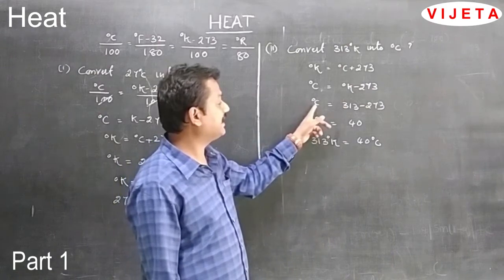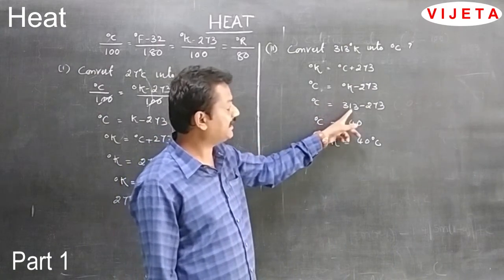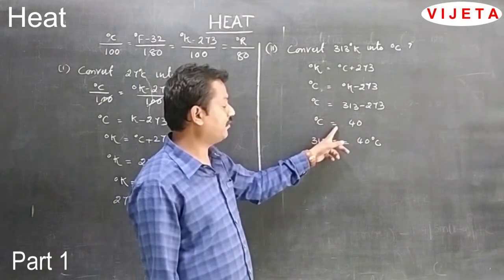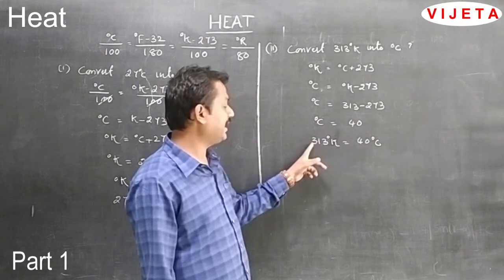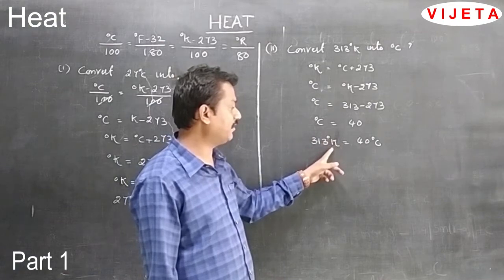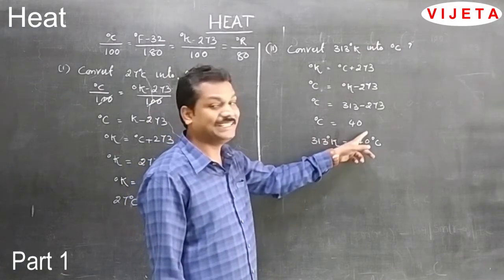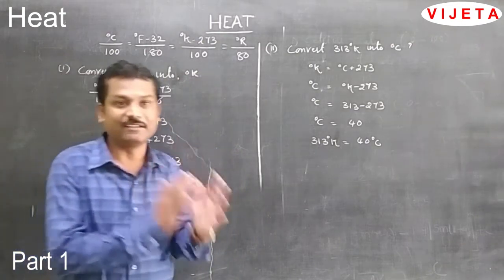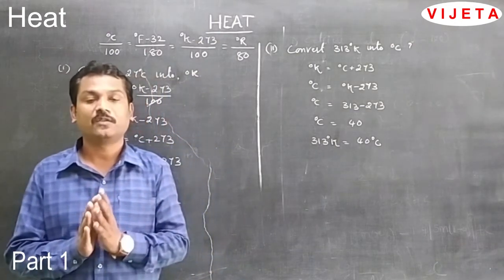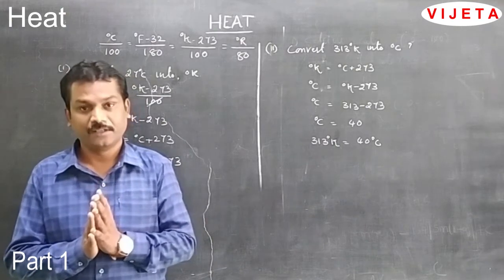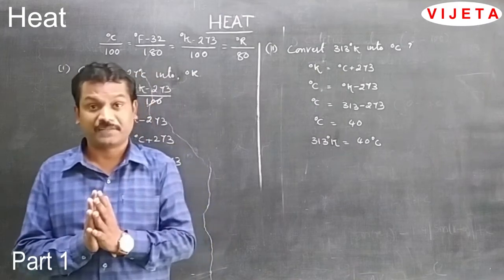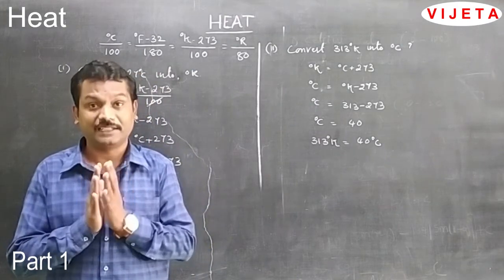That means degree Celsius is equal to 313 minus 273, which is 40. So 313 Kelvin is equal to 40 degrees Celsius. Students, to convert centigrade to the Kelvin scale, we need to add 273. To convert Kelvin to degree Celsius, we have to subtract 273.